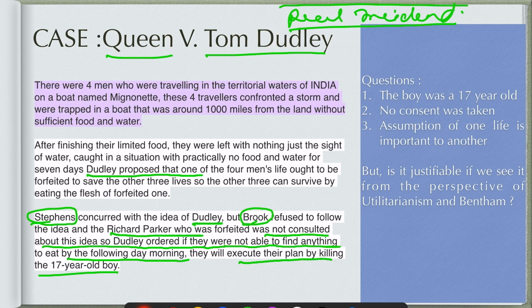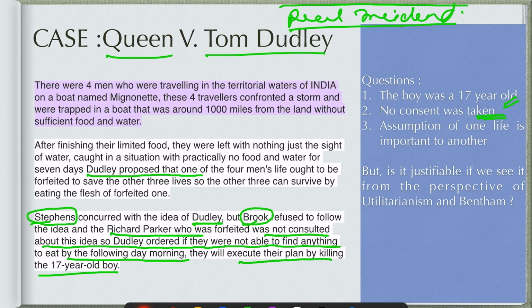In this case, the questions which arise were, the boy was a 17-year-old, so basically the boy was a minor. Secondly, his consent was not taken before killing him. And there is an assumption that one life is more important than another. So these were the questions which came during the trial, and the judges saw those questions.